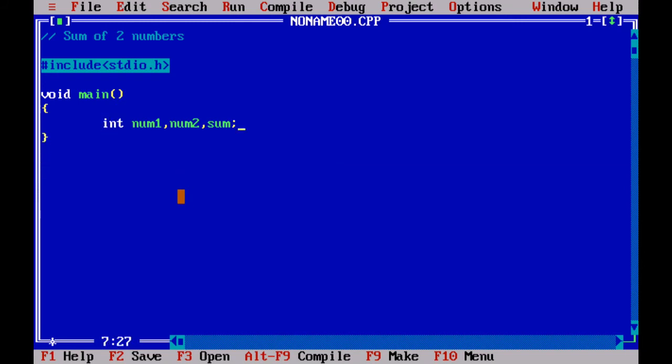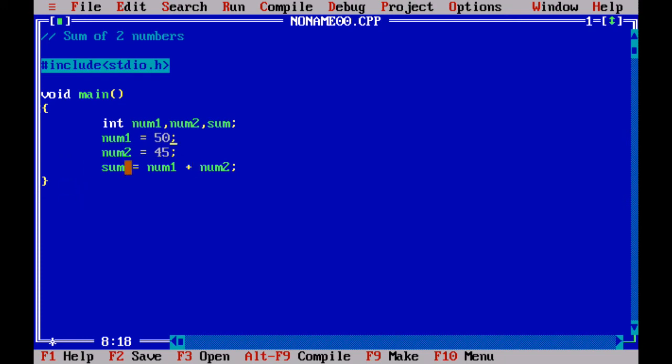As I didn't initialize it there, now let me initialize it here. num1 is equal to 50 semicolon and num2 is equal to 45, and I'll write sum is equal to num1 plus num2 semicolon. The semicolon is the most important thing. It tells us that this is the end of the line.